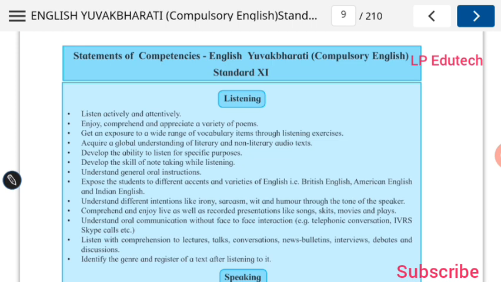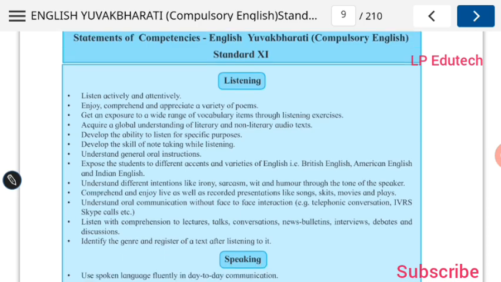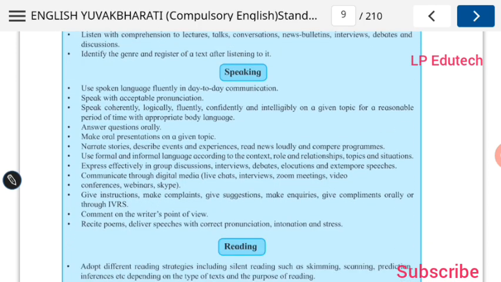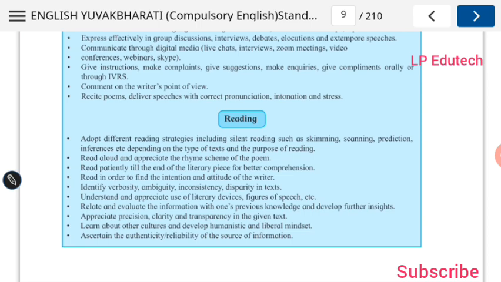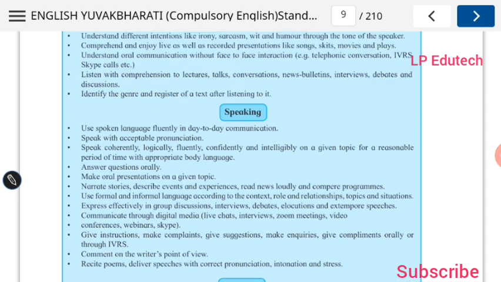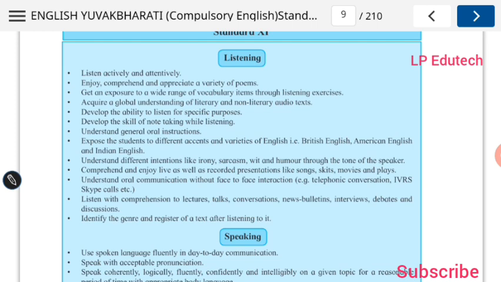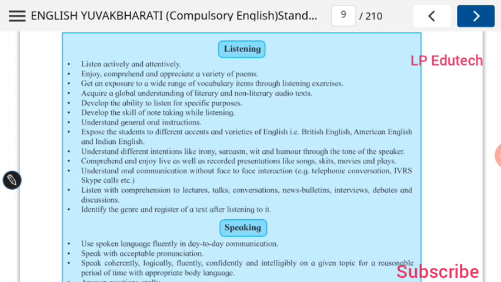We are very well familiar, there are 4 skills in English, that is listening, speaking, reading and writing. Through these skills, how you are expected to develop is given in detail. In listening, what is involved? By listening effectively, you should be able to understand and convert the information into your own language. That is the effect of listening. You must listen to people attentively, because listening is the very best thing to understand. It also makes you convert the information into written form, whatever you understood.